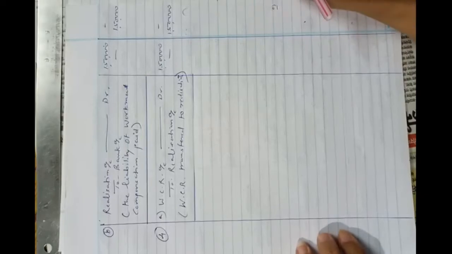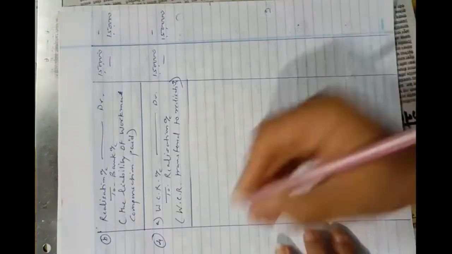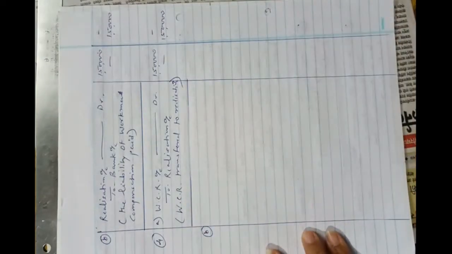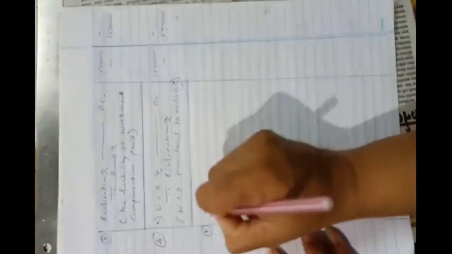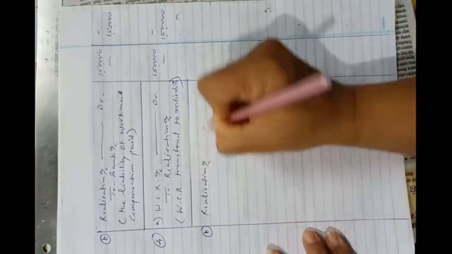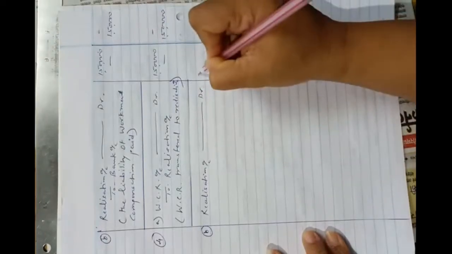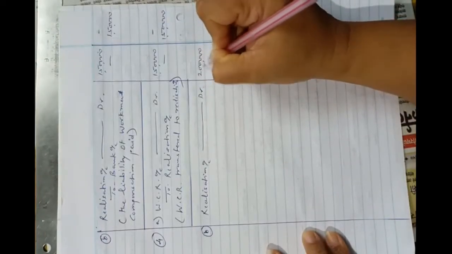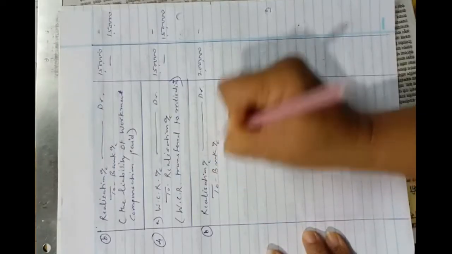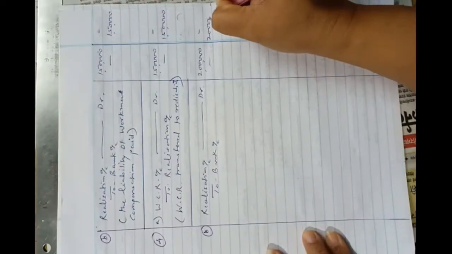And now entry B. As the liability is rupees 2 lakhs, in dissolution we have to pay all the liabilities. So the second entry will be payment of the liability of workmen compensation of rupees 2 lakhs. The entry will be realization account debit 2 lakhs to bank account 2 lakhs.